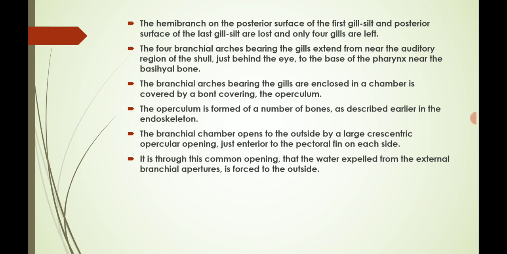The operculum is formed of a number of bones as described earlier in the endoskeleton. We have seen the topic of endoskeleton, with the axial as well as the appendicular skeleton of fishes. The branchial chamber opens to the outside by a large opercular opening just anterior to the pectoral fin on each side.